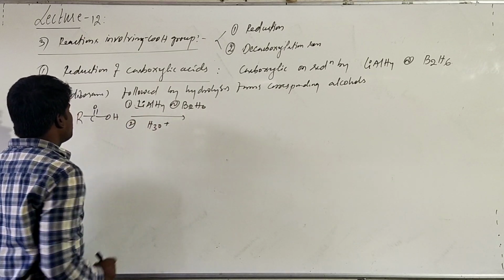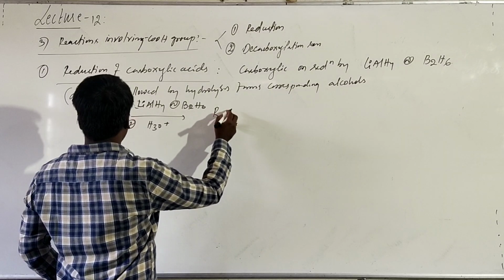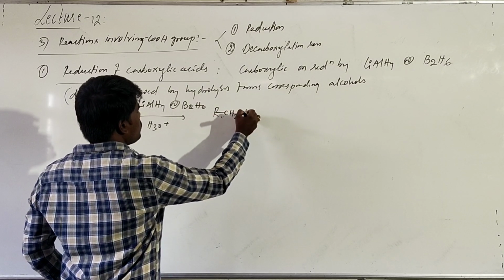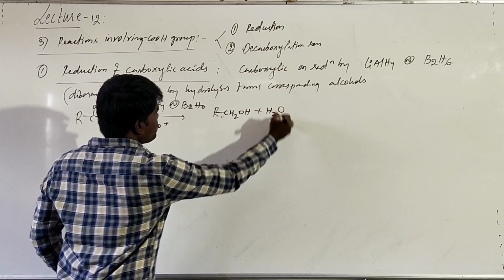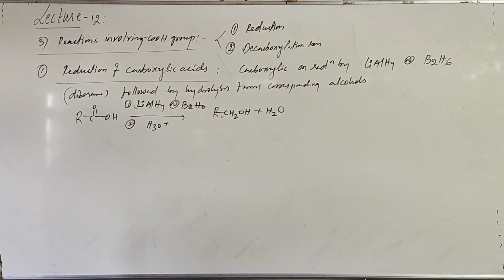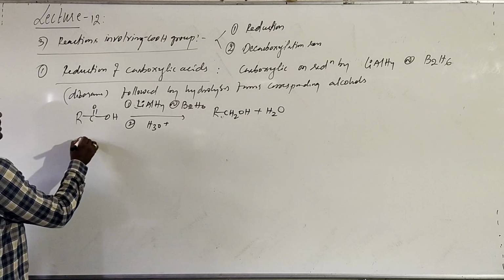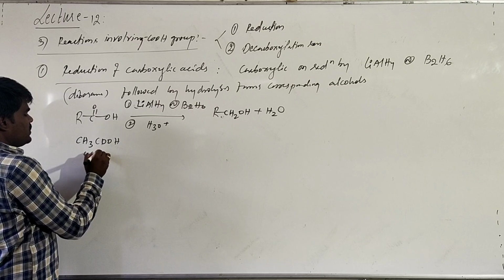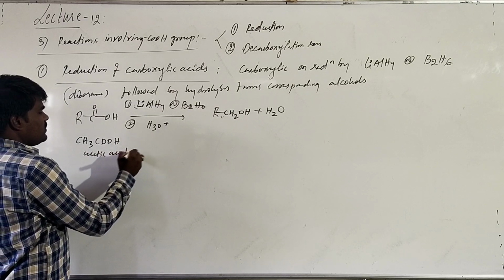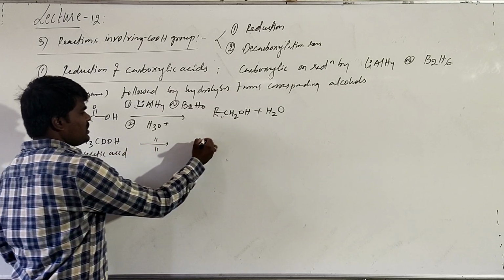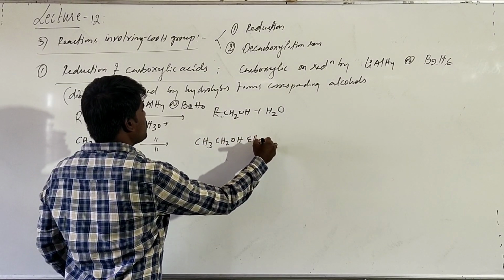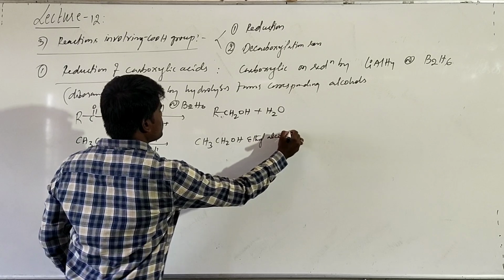It will convert into the corresponding RCH2OH plus H2O. For example, if you take CH3COOH, acetic acid, on reduction it will be converted into ethyl alcohol.